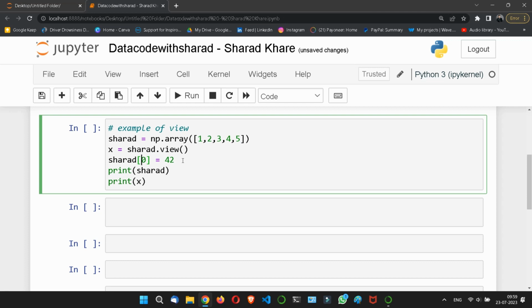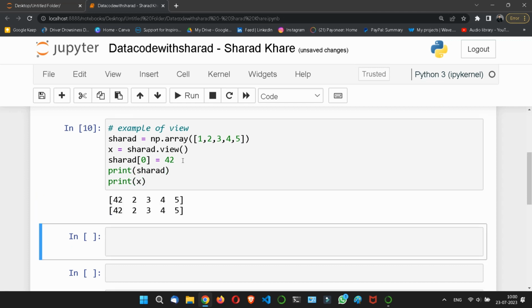I'll change the value of the first number in the sharat array to 42, and print the same thing also. But if I run this, you can see both the arrays got affected. So if you change the original array after making a view, then it will change the view too. Both will get affected. Means the view is affected by the changes made to the original array.